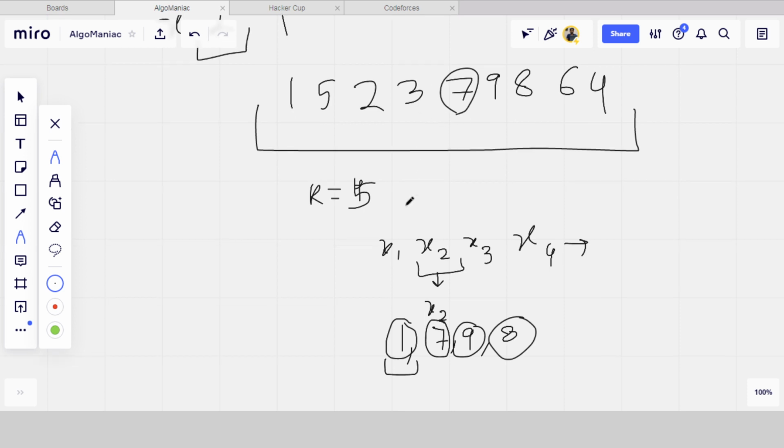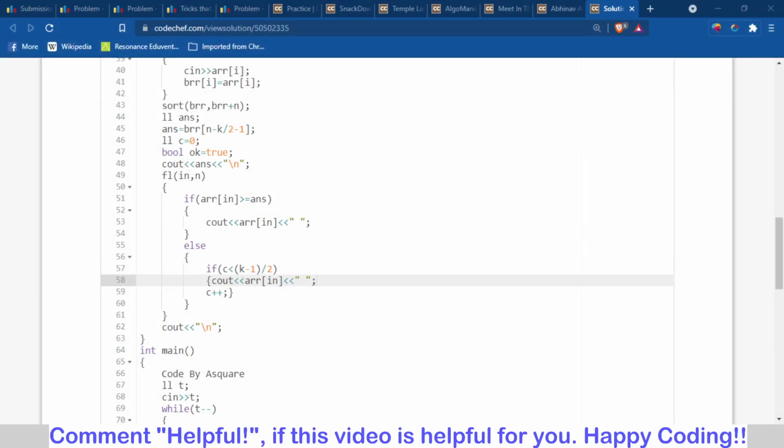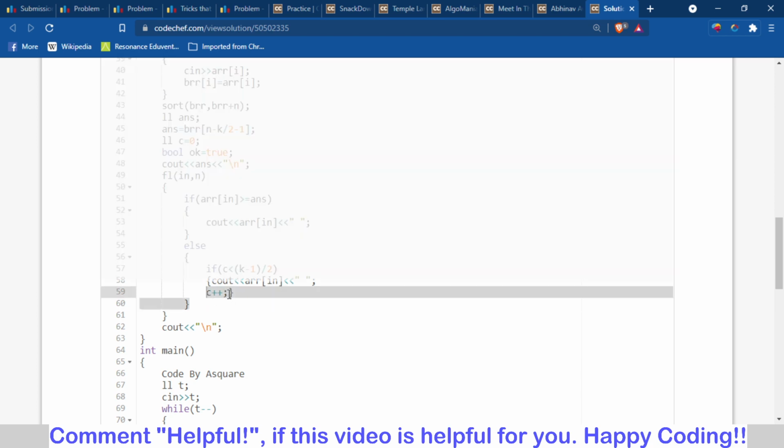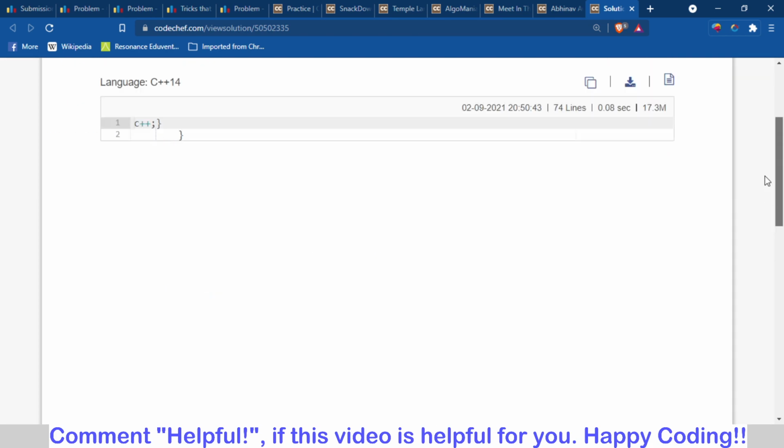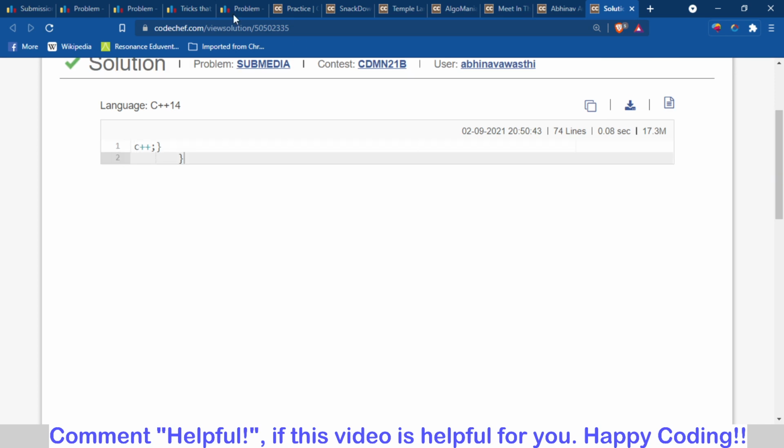So the answer in this case is also 7, but we have to print 7, 9, and one more number which is less than 7. It can be 5, it can be 2, it can be 3, it can be 9. So I have to print all the numbers which are greater than 7, plus 7, and some k by 2 numbers which are less than 7. In this case I am doing that. You can see the code. I am printing the numbers which are less than 7 only some of the time, and then incrementing the count variable. So this is what I have done here.